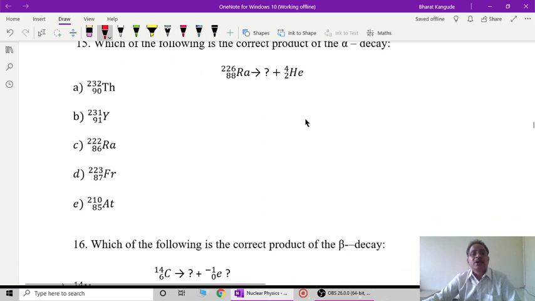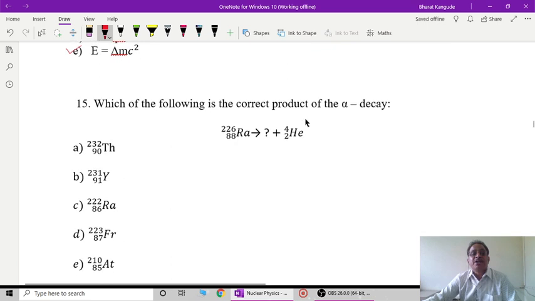Now next is related to nuclear reactions. Which of the following is the correct product of alpha decay? As we know, when alpha decay occurs, the original nucleus's proton number or atomic number reduces by 2 and its mass number gets reduced by 4.